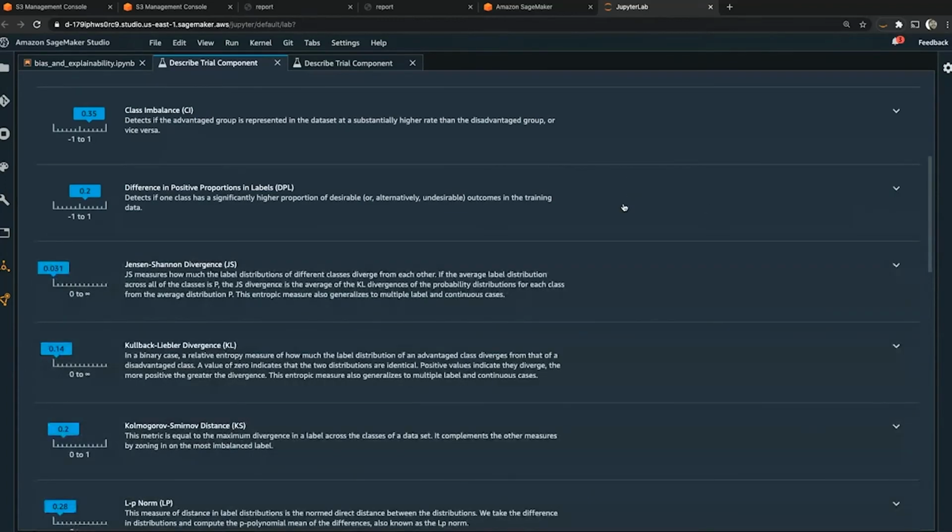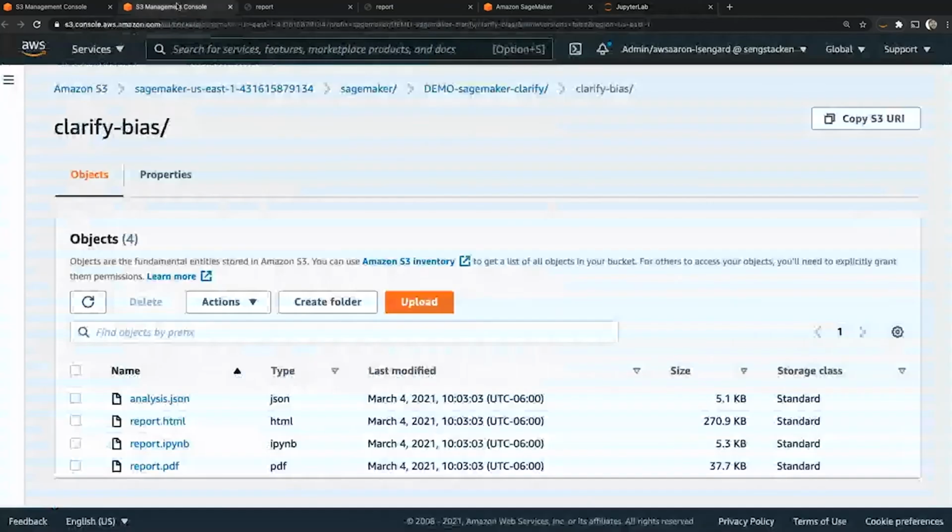This is not the only way to view this report. Like I mentioned at the beginning, SageMaker Studio is one option that we have for running Clarify jobs. As part of the Clarify job, we specify an output path. And SageMaker Clarify will put the bias report into S3, and we can see the report here.